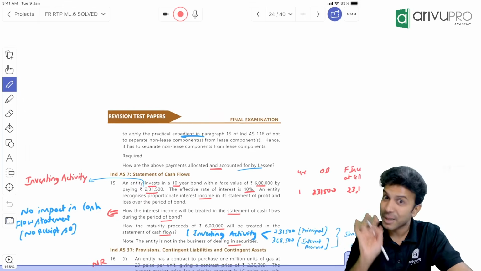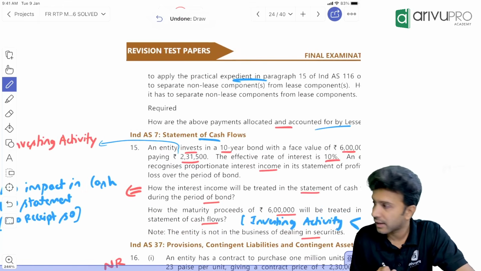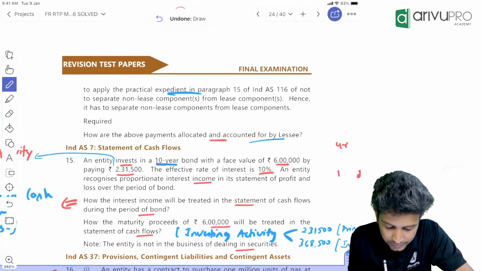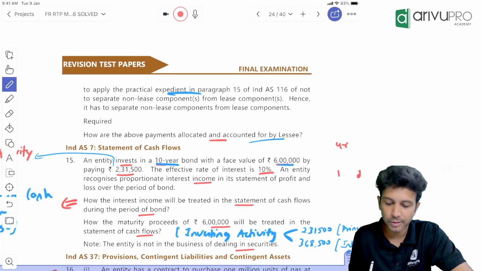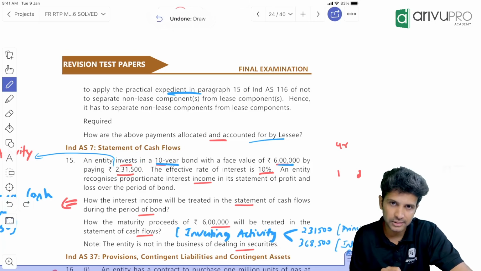So those are the summarized things. Okay, question number 15 is on Ind AS 7 cash flow statement. An entity invests in 10-year bonds with a face value of 6 lakh by paying 2,31,500. We are investing, so it's a financial asset.